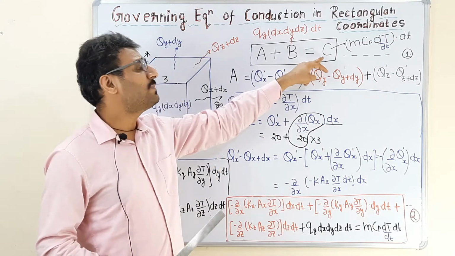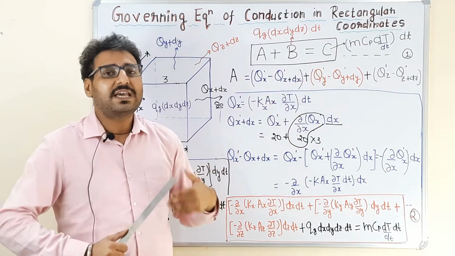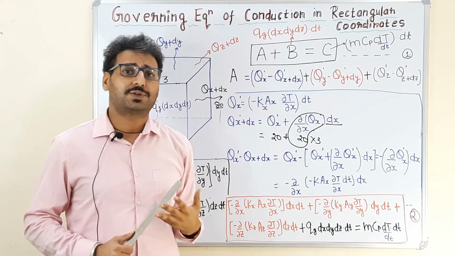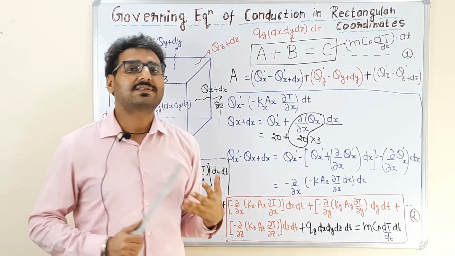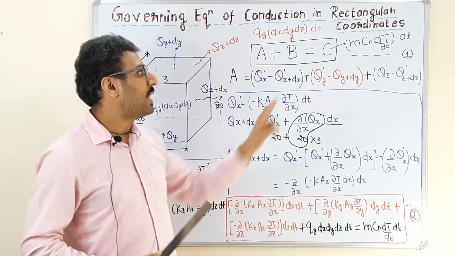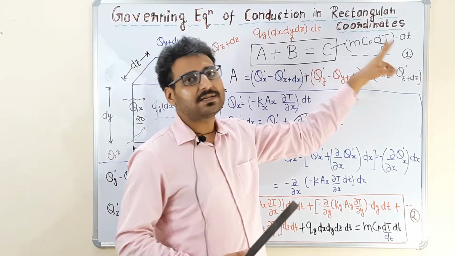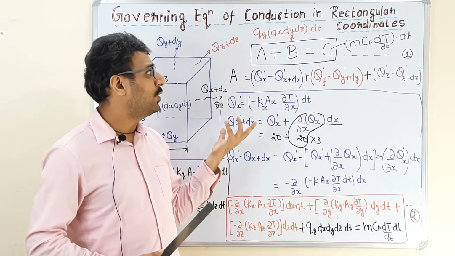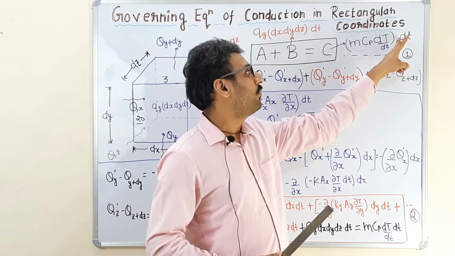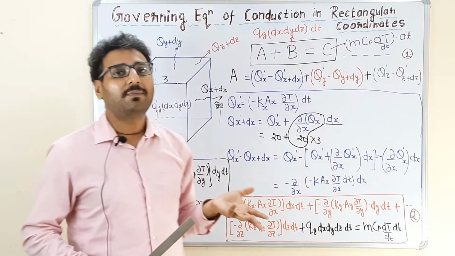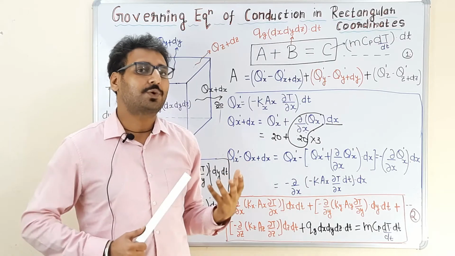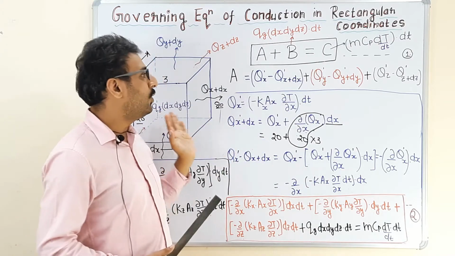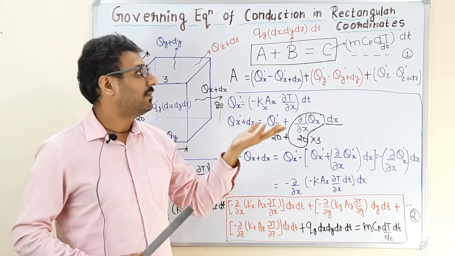Now C is the amount of heat stored by the material in a certain duration of time. So m Cp dT upon dt is the rate of change of internal energy of the control volume. When we multiply this with dt, it becomes the amount of heat stored by the control volume in a certain duration of time.